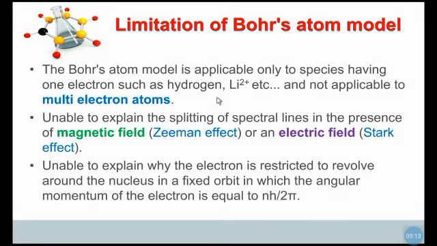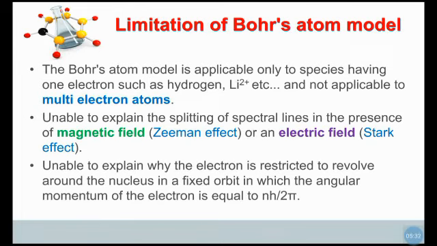Also, Bohr is unable to explain the splitting of spectral lines. The hydrogen lines, namely Lyman, Balmer, Paschen, are split in a magnetic field.